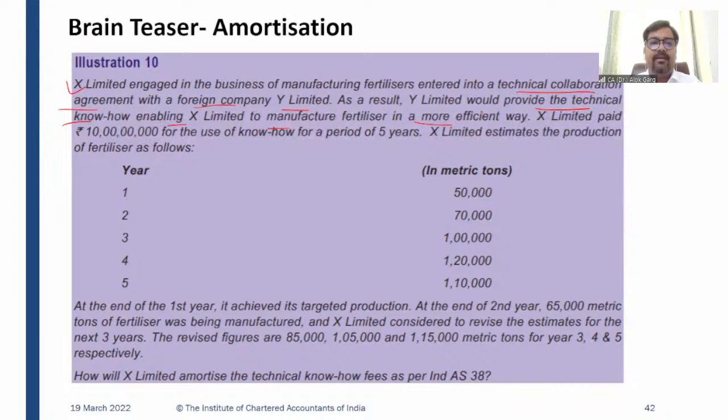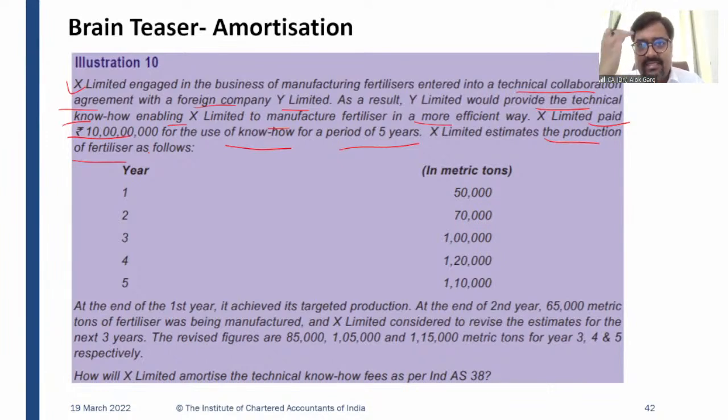X Limited has paid 10 crore rupees for the use of the know-how for a period of 5 years. There is an agreement that this technical know-how will be used by X Limited for 5 years, and X Limited has to pay a consideration of 10 crore rupees. X Limited estimates the production of fertilizer as follows, over a period of 5 years. The contractual life is 5 years.